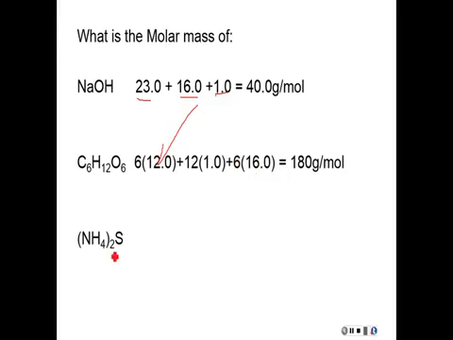And then for the last one here, I want you to notice this now. We have the subscript 2 outside of the parentheses. So this 2 is multiplying everything in it. So it's going to be 2 times the nitrogen and 8 times the hydrogen. And that's exactly what we're multiplying here. 2 and there's the 8. And we get a total of 68.1.